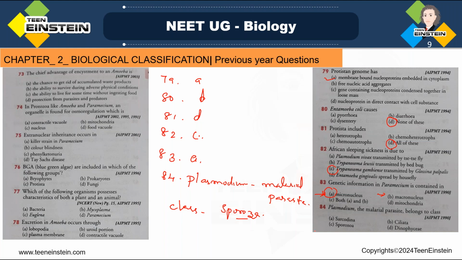So in the case of the malarial parasite itself, we can make that out. So here, which is the right answer? Plasmodium belongs to Sporozoa. Option C is the right answer here.